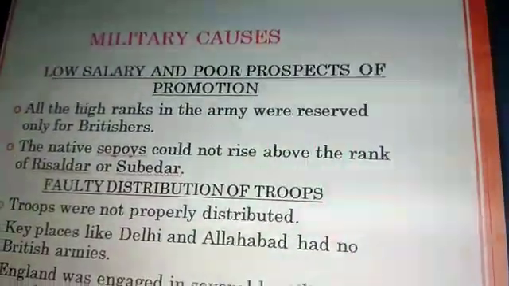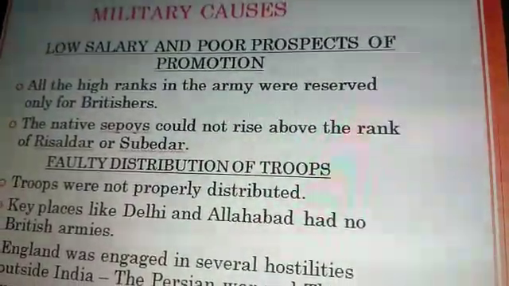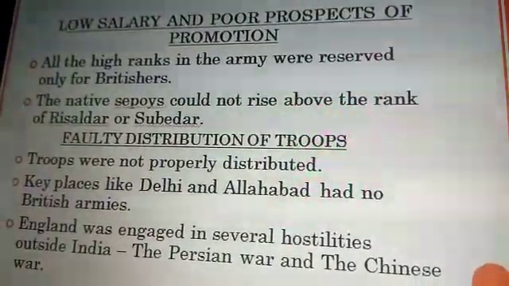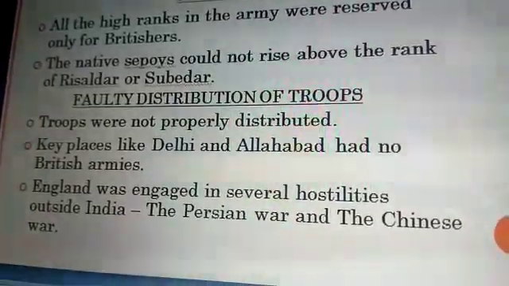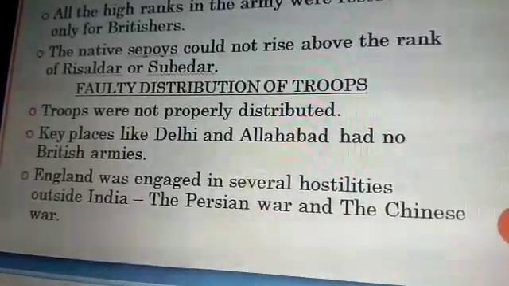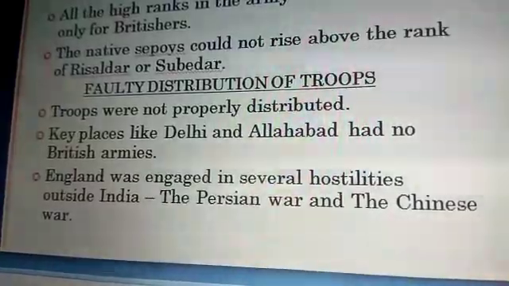Now next is the military cause. Low salary and poor prospects of promotion. All the high ranks in the army were reserved only for Britishers. The native sepoys could not rise above the rank of Risaldar or Subedar. There was a faulty distribution of troops. Key places like Delhi and Allahabad had no British armies. England was engaged in several hostilities outside India, like the Persian War and Chinese War.